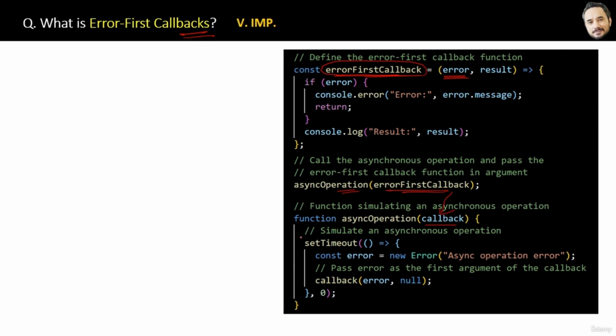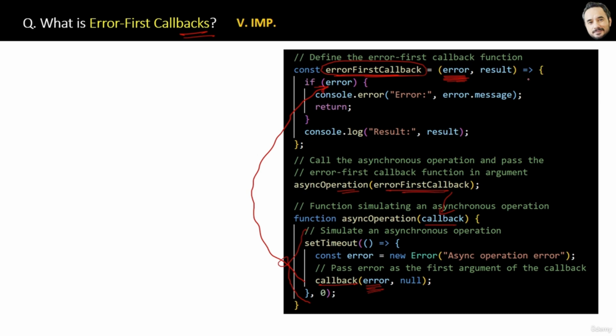Error-first callback. Here, if some error occurs, that error will be passed as the argument of this callback function. And up there, in the error-first callback function, that error will be handled. Getting my point? That is the purpose of this error-first callback function, to handle the errors.